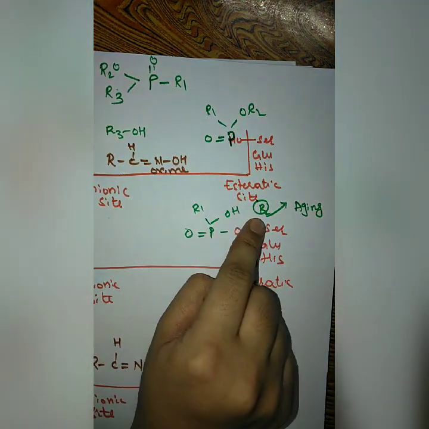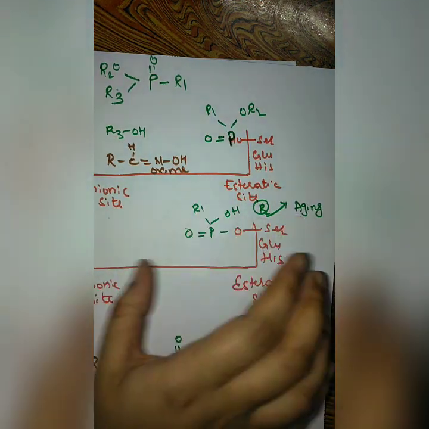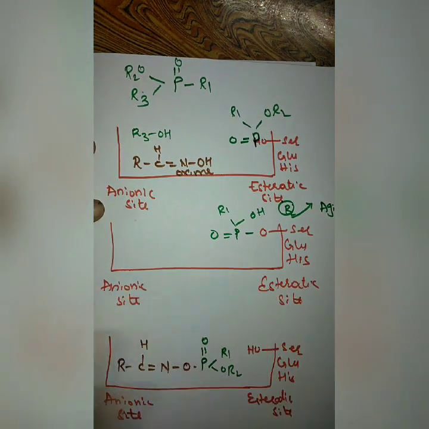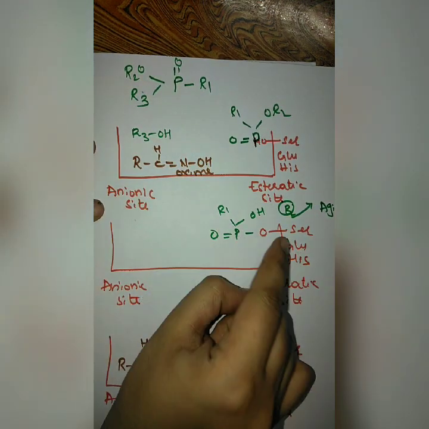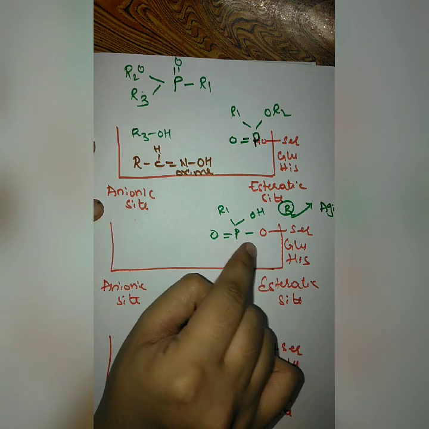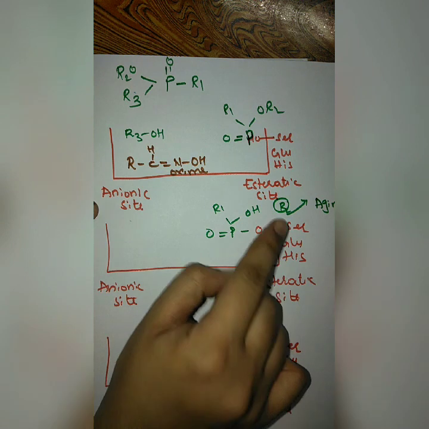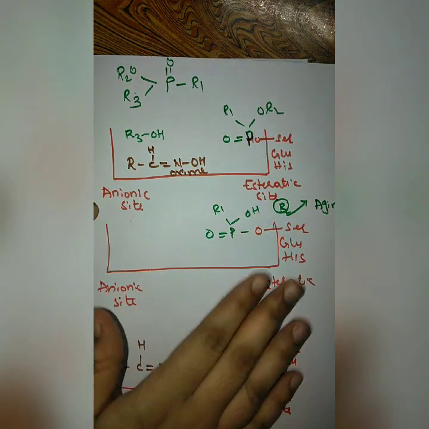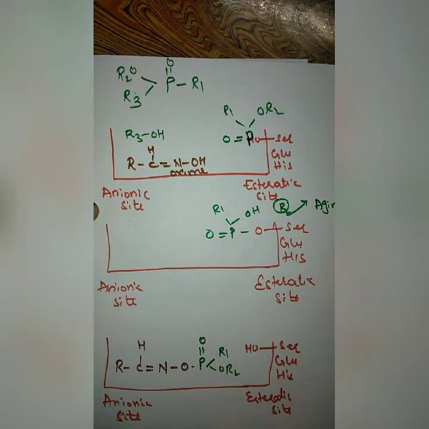After some time this R2, this alkyl group, will be removed, because of which this enzyme will be inhibited permanently. For producing the action, we want this serine group to be freed. But if it is occupied by the phosphate group, this serine group will not be free. That means this enzyme will no longer be able to hydrolyze the acetylcholine molecule.